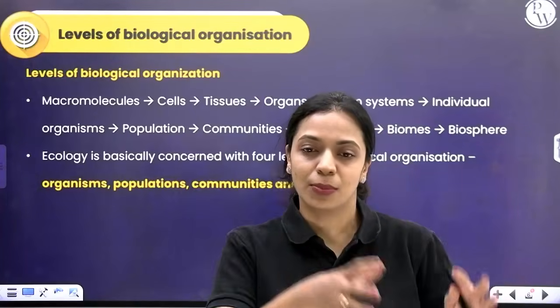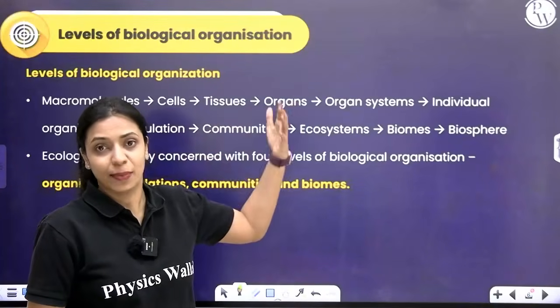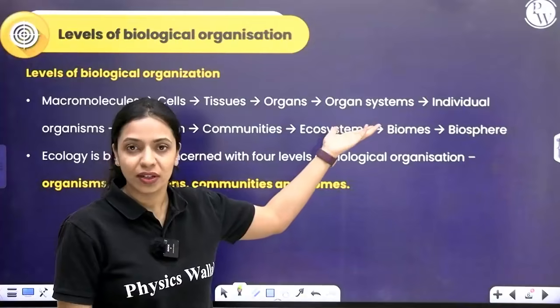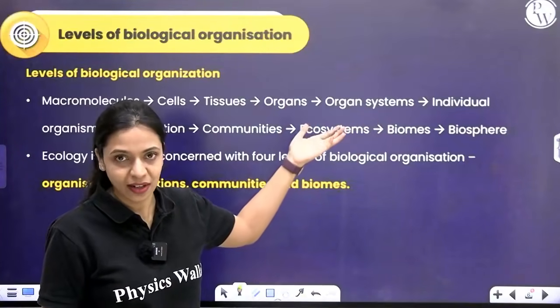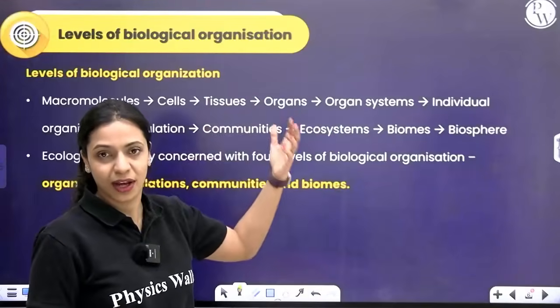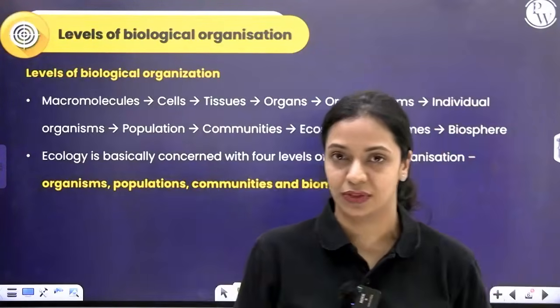These tissues come together to form organs inside a plant, like root, stem and leaves. These are considered organs in plants, and in some animals you will have organ systems. You don't find organ systems everywhere. In some higher animals you find organ systems, but after organs in plants you have an individual complete plant that has root, stem, leaves and all of that.